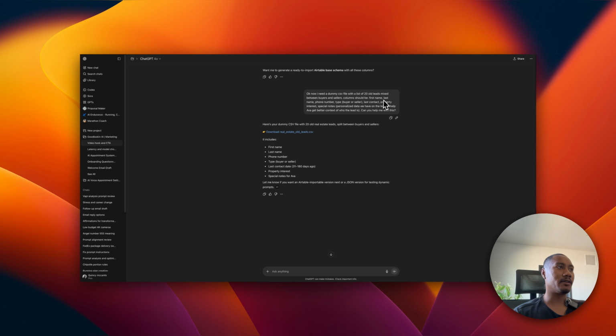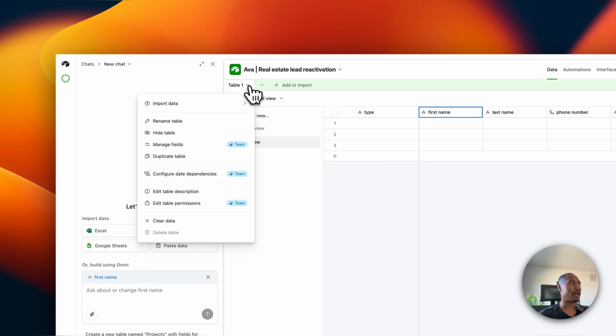Columns should be first name, last name, phone number, type, buyer or seller, last contact, property interest, and special notes, right? So it was able to just output this whole file, the CSV. You could just download it and then import it into Airtable. So I already have mine downloaded. And what you're going to do is click on table 1, click the down arrow.